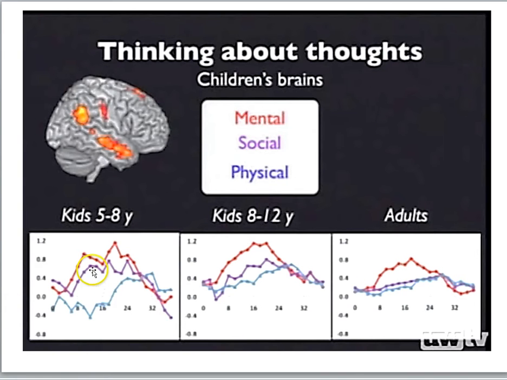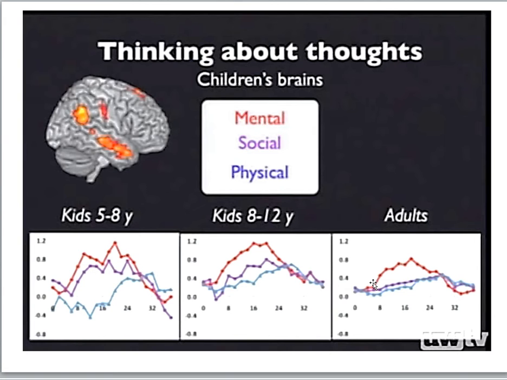So this idea that a brain region shows less selectivity early on and then as development proceeds becomes more selective, this kind of change may be happening in many parts of the brain.